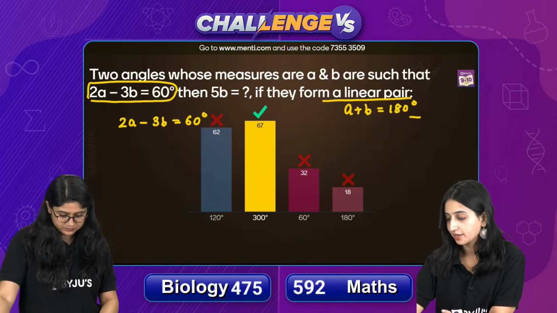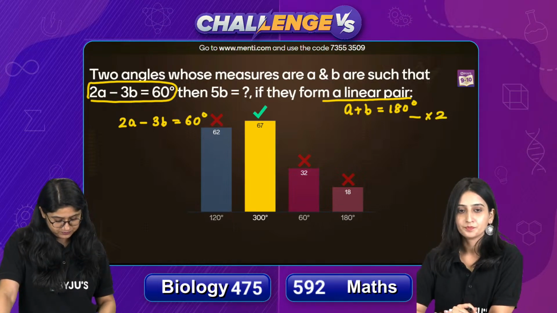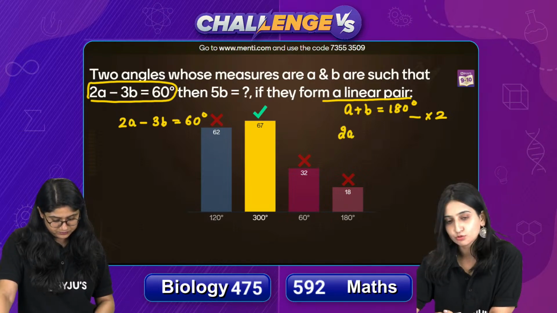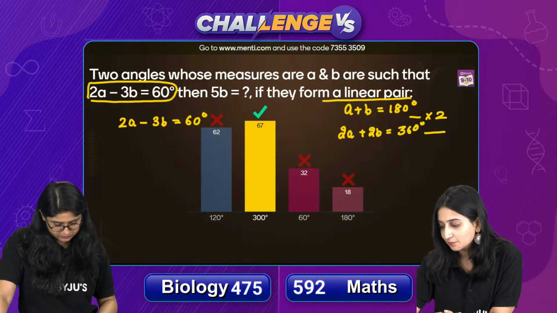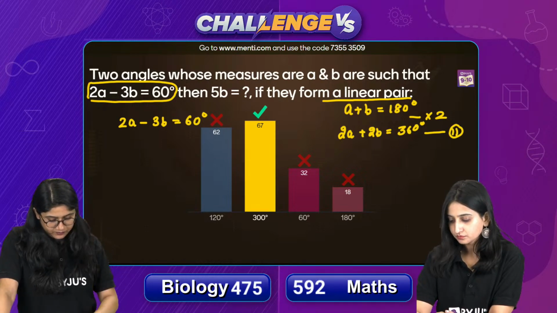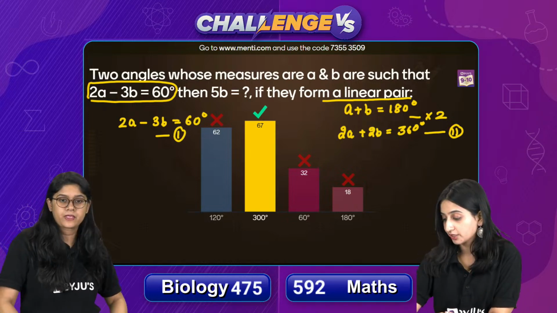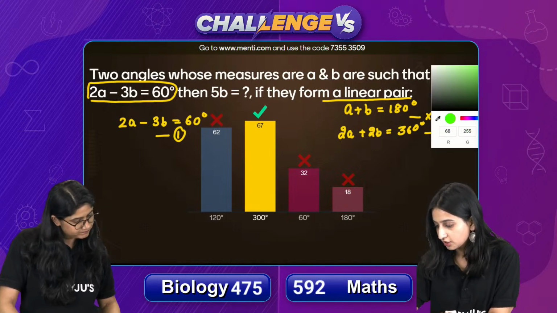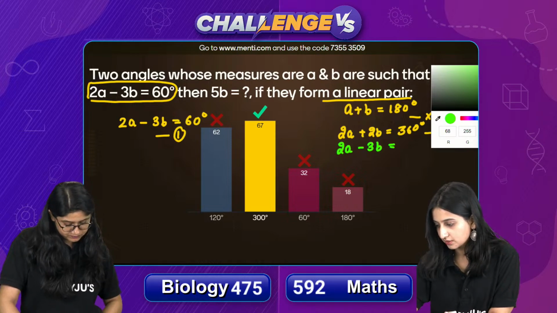Or what we can do is हम यहाँ पे इसको और कैसे solve कर सकते हैं? Let me multiply this equation by 2. मैं इस इक्वेशन को बच्चा अगर 2 से मल्टीप्लाई कर दूंगी तो what will I get? लेफ्ट हैंड साइड में 2 से मल्टीप्लाई होगा so I'll get 2A plus 2B and on the right hand side I'll get 360 degrees. Now I will subtract equation 1 from equation 2 क्योंकि equation 1 छोटा है तो equation 1 को मैं इसके नीचे लिख रही हूँ. Let me change the color. So equation 1 को मैं नीचे लिख रही हूँ 2A minus 3B equals to 60 degrees.